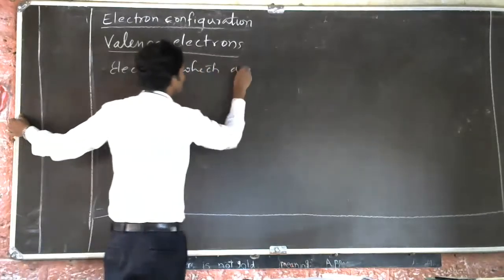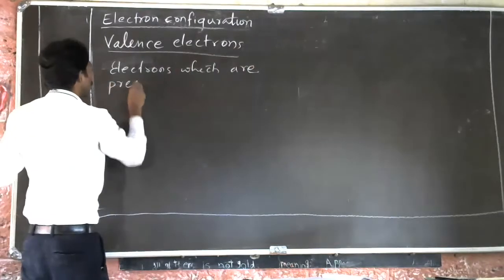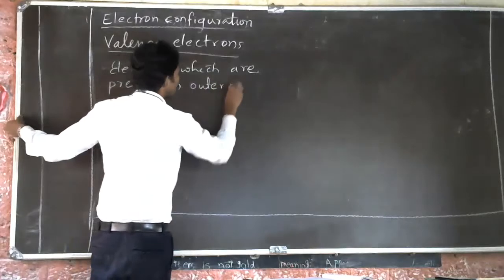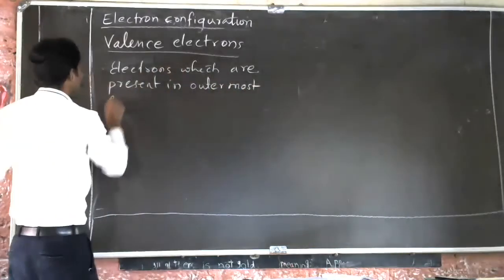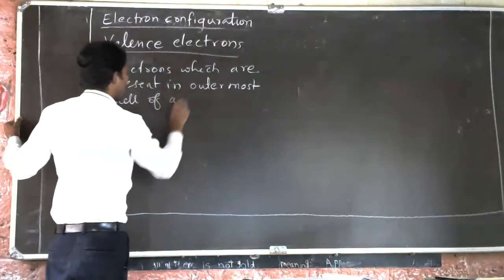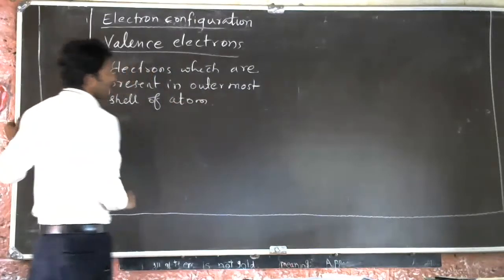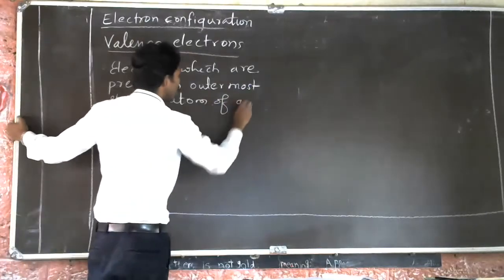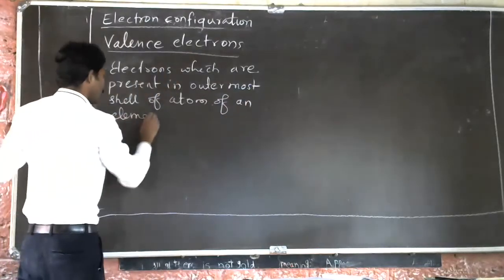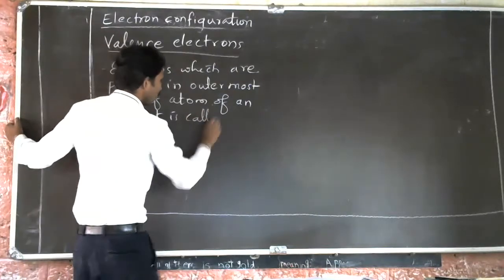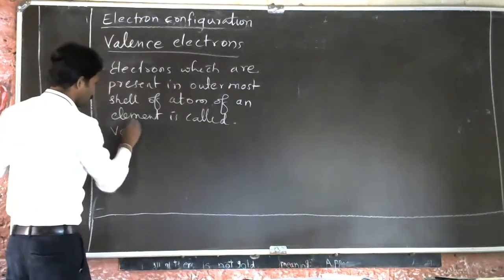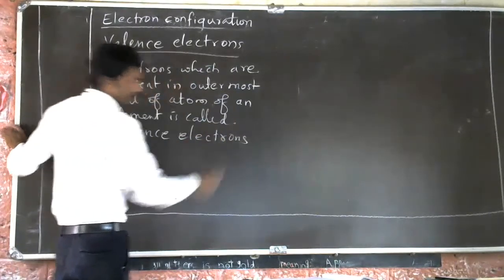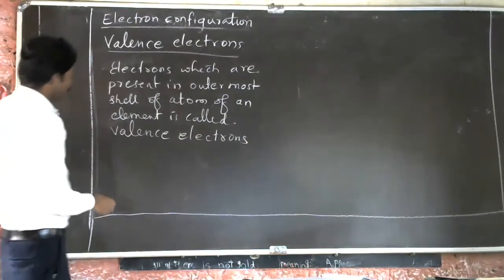The electrons present in the outermost shell of an atom of an element are called valence electrons. See here, if I write magnesium,